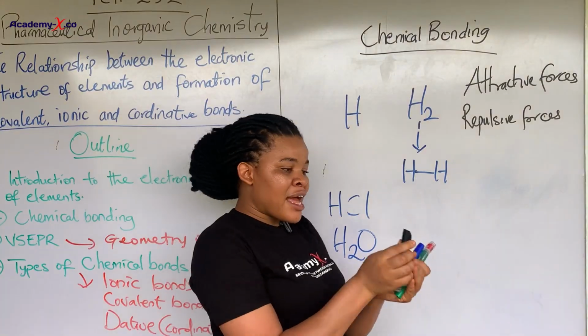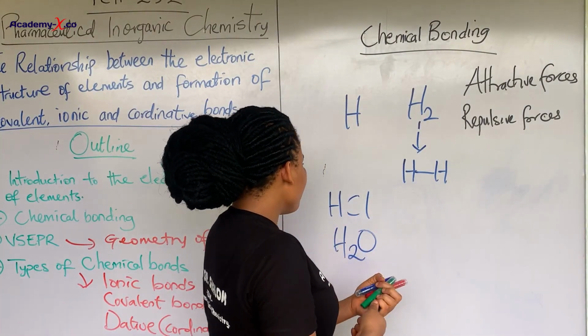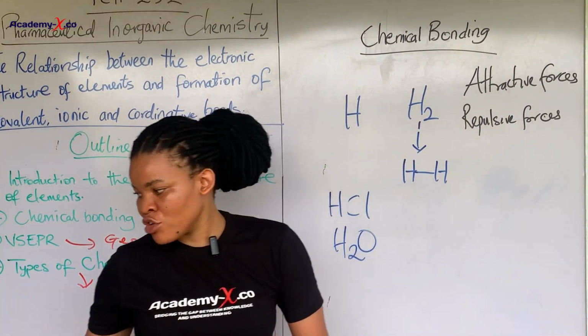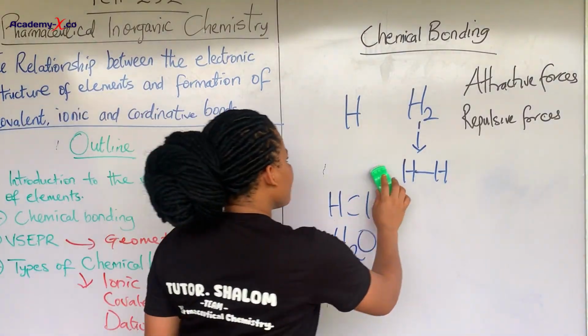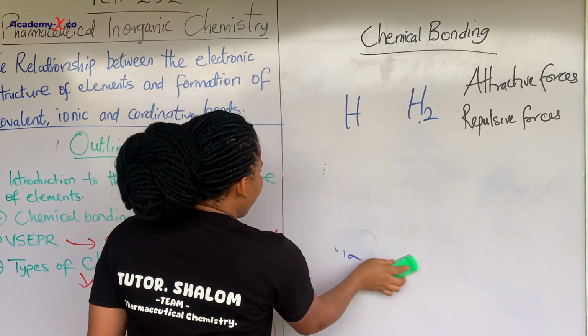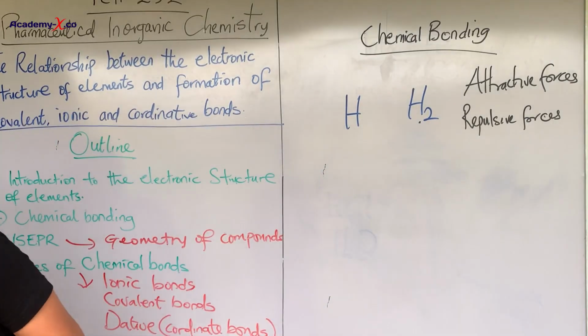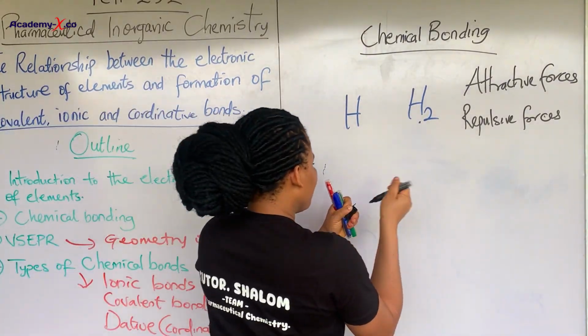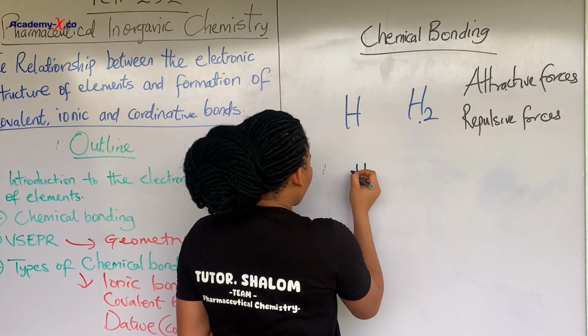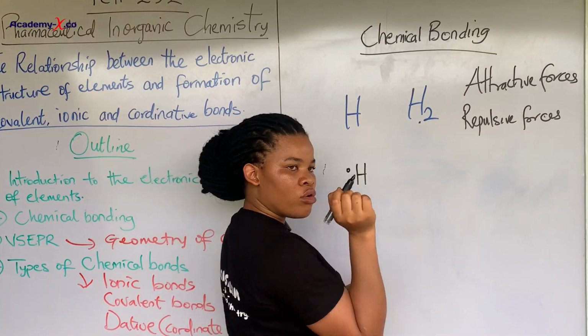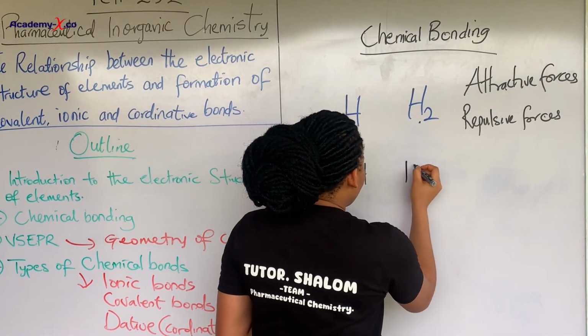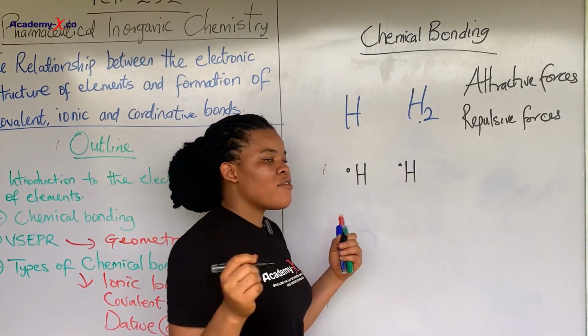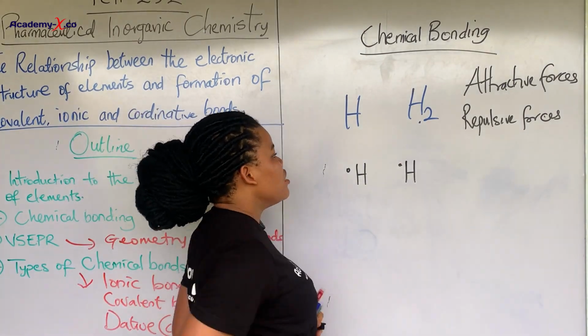So now, in an atom, let me just use hydrogen as an instance. Like I already have here, this is a hydrogen atom. Remember, this is the hydrogen atom. You just have 1 electron around this. Why this is another hydrogen atom, you just still have 1 electron. I want to form this molecule.